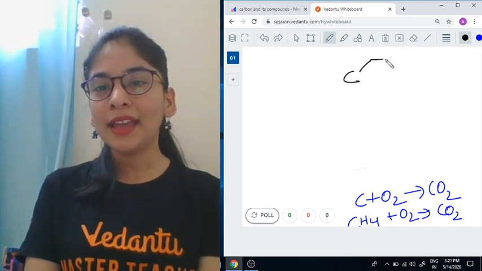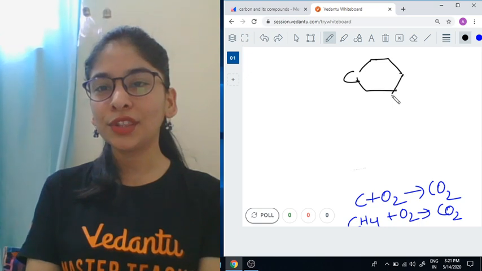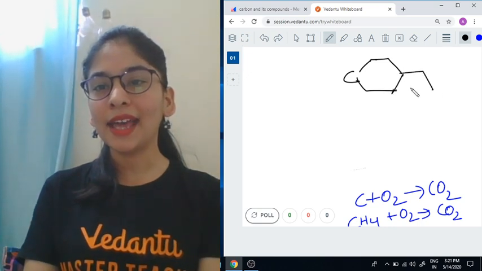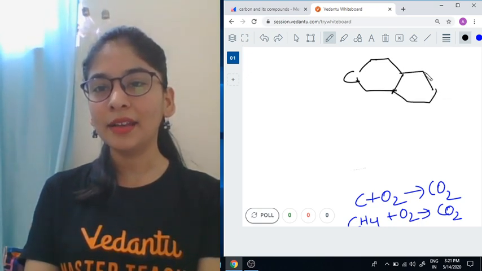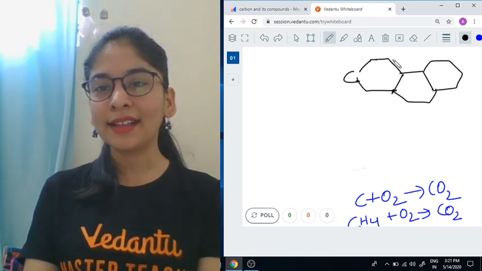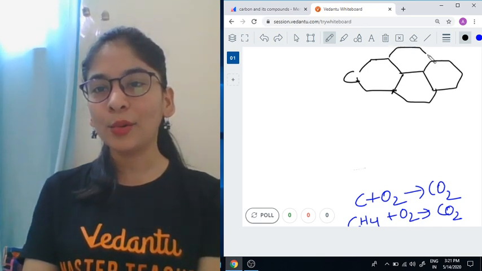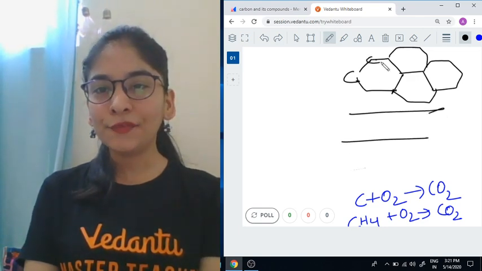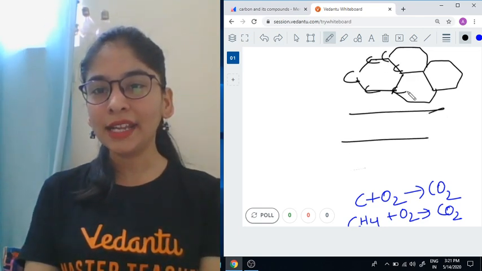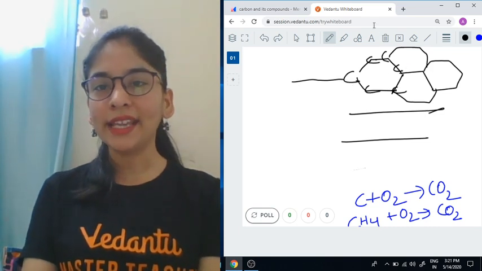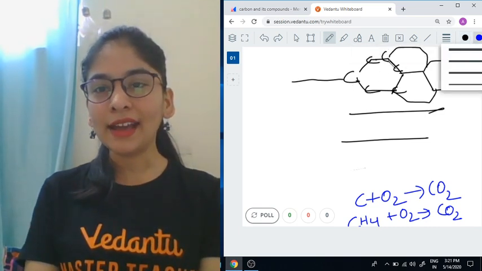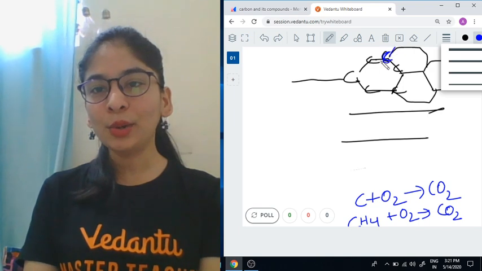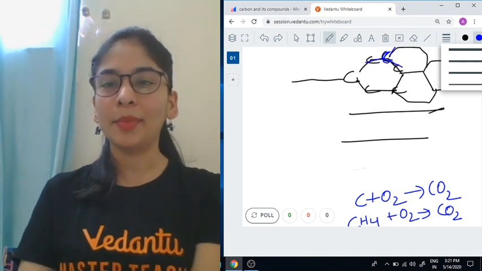Every carbon is going to attach with 3 other carbon atoms in a hexagonal manner. So these hexagonal rings are going to form many hexagonal sheets. And if you see it very clearly, every carbon here is going to attach with 3 other carbon. So 3.